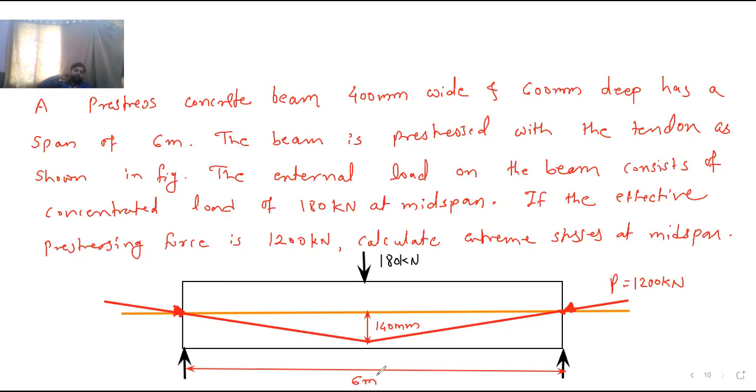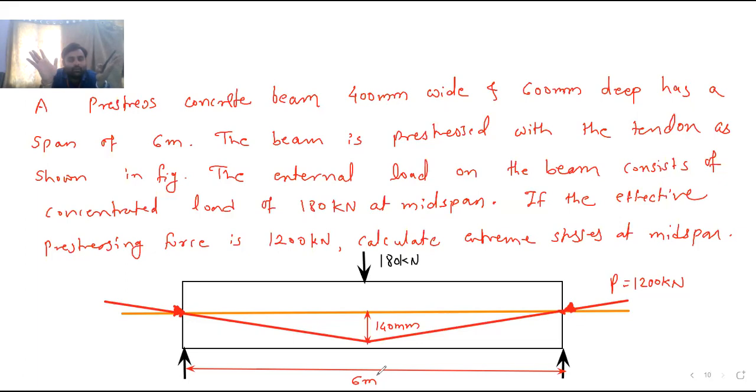They have not mentioned anything about the dead load. Now see how we are going to use this concept. Here you remember, we don't consider the stress due to eccentricity separately. The PE by Z term is getting eliminated from the load balancing concept.